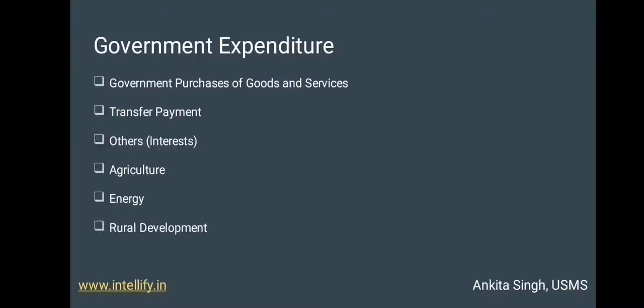Last is rural development. Government spends a huge amount in rural development, that is developing infrastructure, which includes construction of roads, bridges, and other necessary institutions.